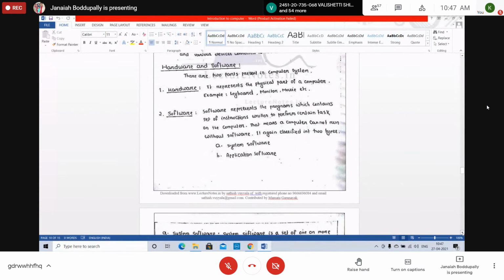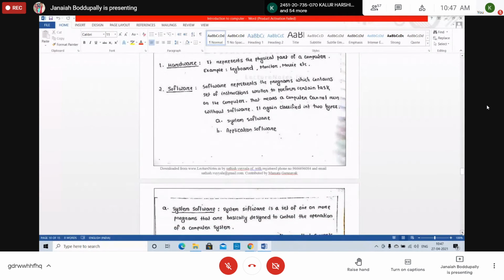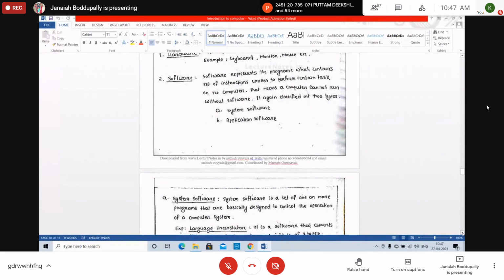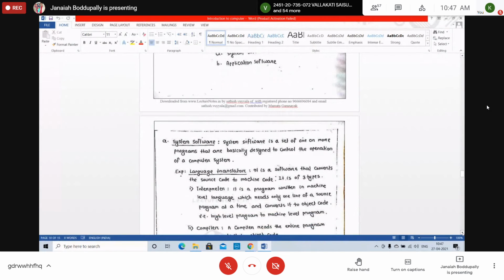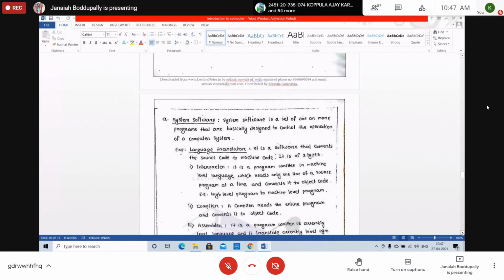Again, software is classified into two types: one is system software, the other one is application software. Students, everything you read once will give you clear knowledge. Sir, this is not important, we want to write only C programming. But basic knowledge, basic computer knowledge, is very important. Because you are also electronics, CS and IT students, 99% of the students are working in the software industry only. That's why you should know the basic knowledge about computer science.